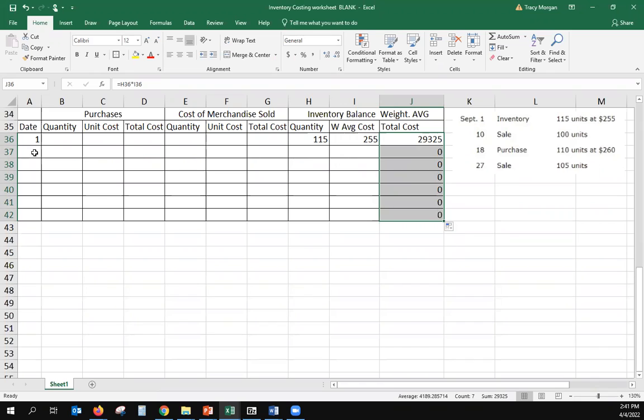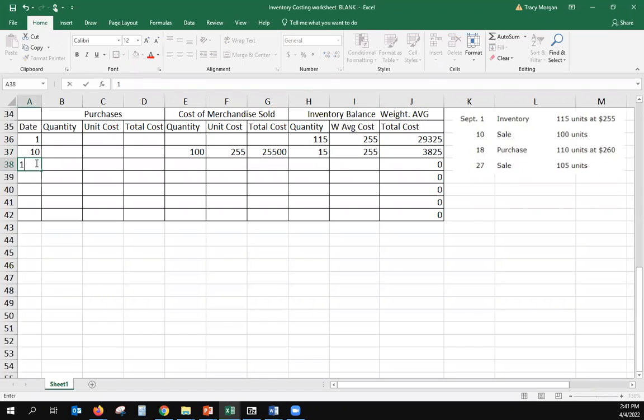Okay, so on the 10th, in these three columns right here, we sell 100 units that cost us $255 each. Multiply that out to get your cost of goods sold for that day. And then we are left with 15 units, $255 each as an average cost. So your total cost of inventory at the end of January 10th is $3,825.